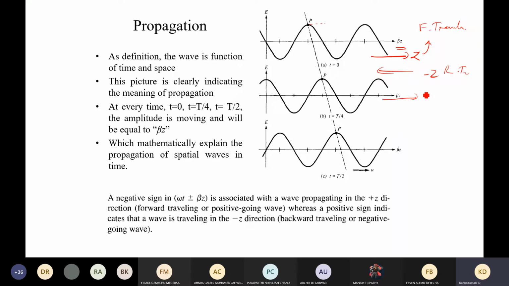And when both waves meet each other, let's say you have a forward traveling wave and a reverse traveling wave at the same omega t, at the same beta z, then we will get an interesting effect that they will cancel each other or add to each other. So you will get a wave behavior like this, and this we call a standing wave. This doesn't look like traveling. The wave will always look like a standing wave with respect to each other.